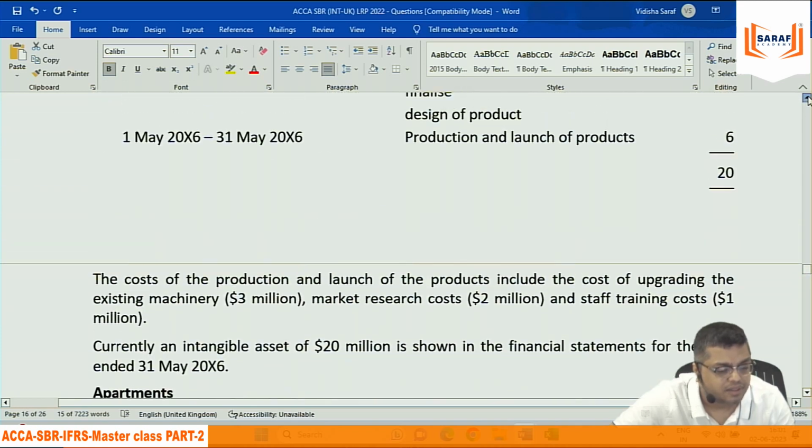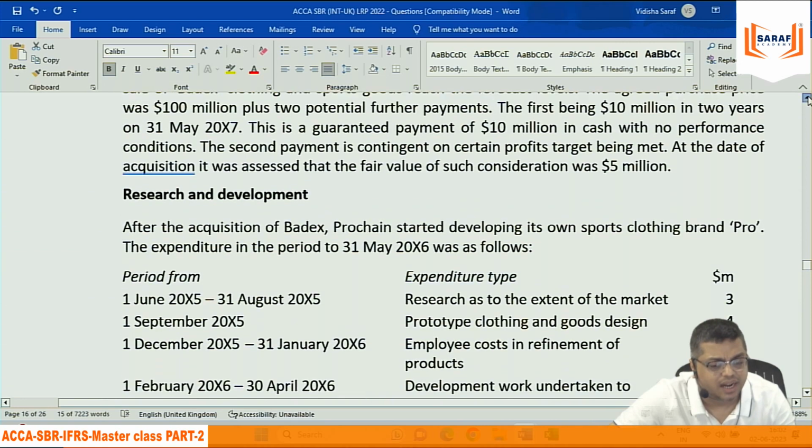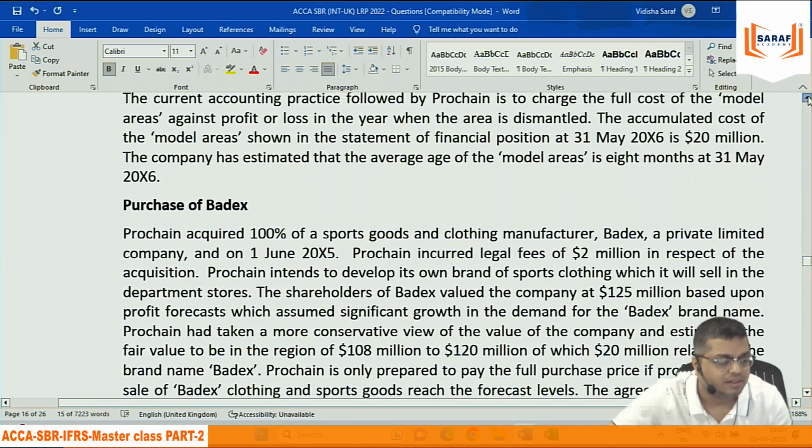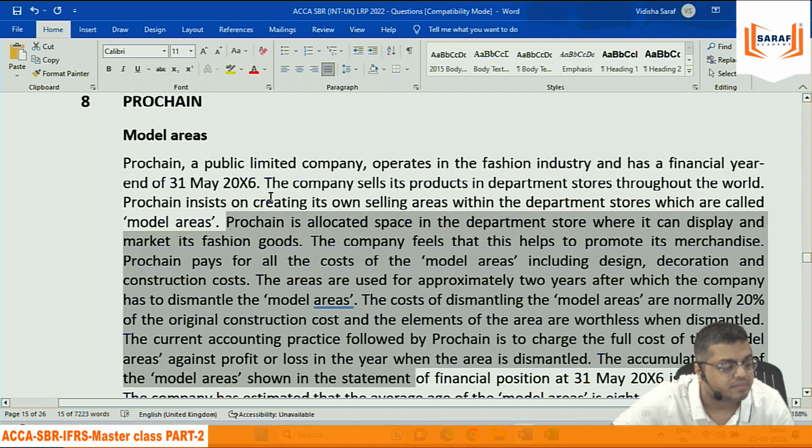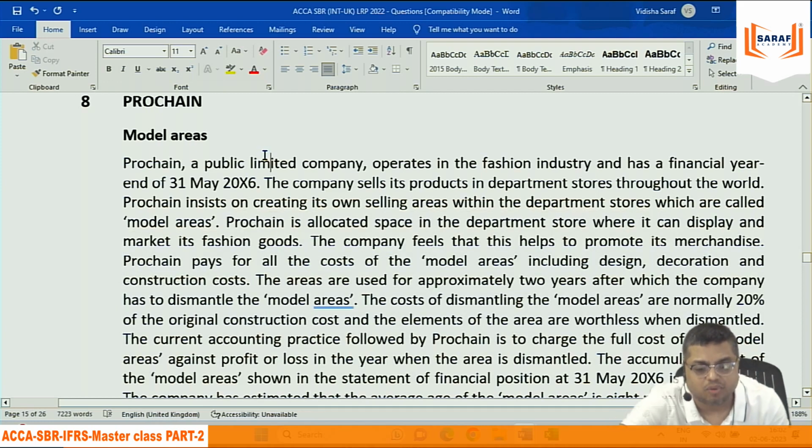Okay, which IAS IFRS is relevant? One by one. In the first one, which IAS IFRS are they talking about? What are these people forgetting? Can we say IAS 16?